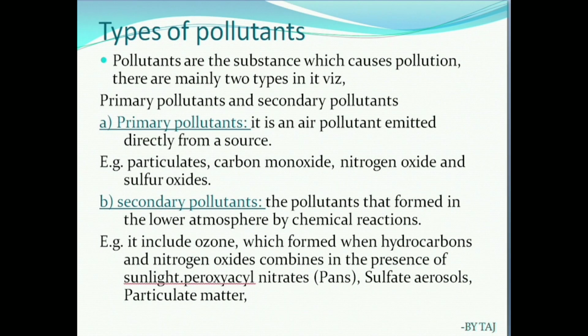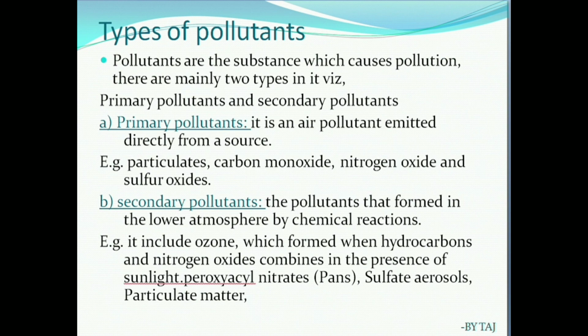Moving on, we have to learn how pollution occurs, because of pollutants. Pollutants are nothing but the substances which cause pollution. There are mainly two types: primary pollutants and secondary pollutants.